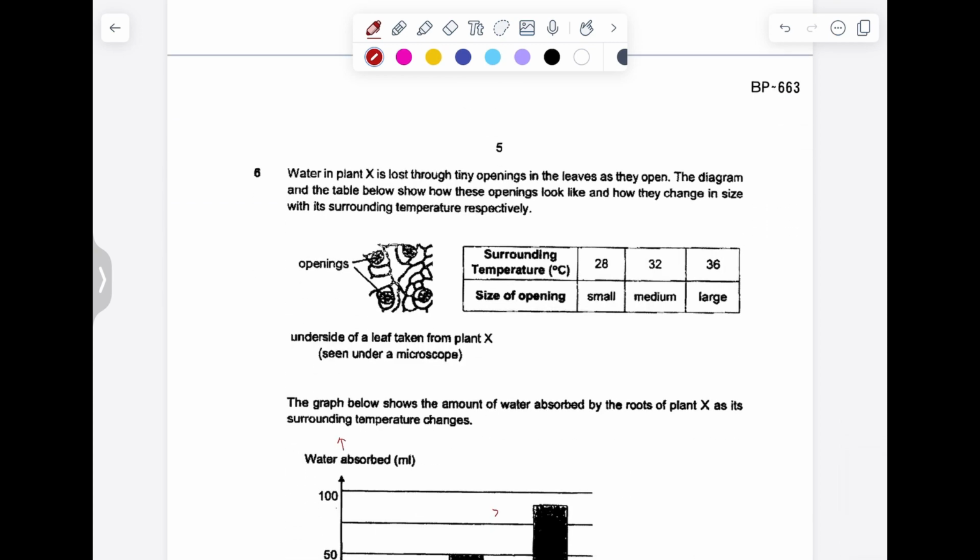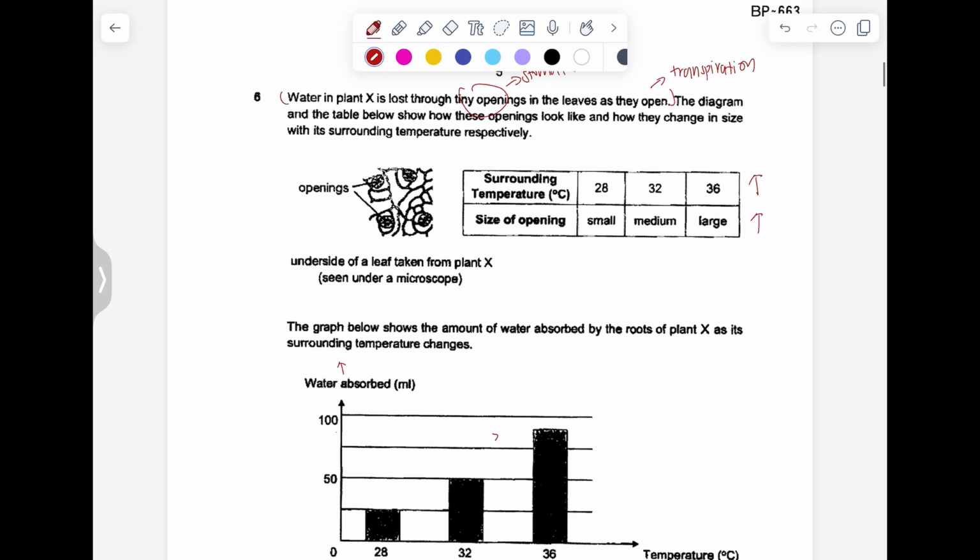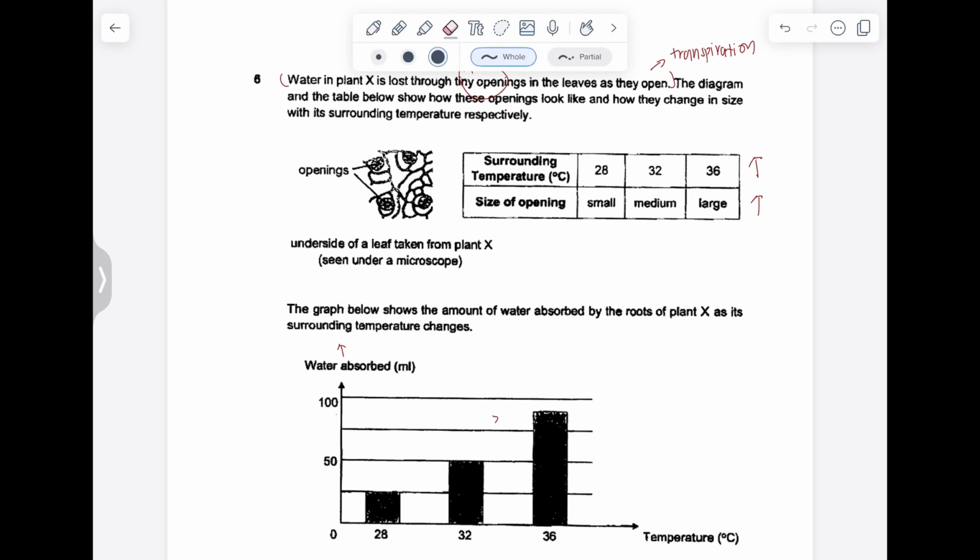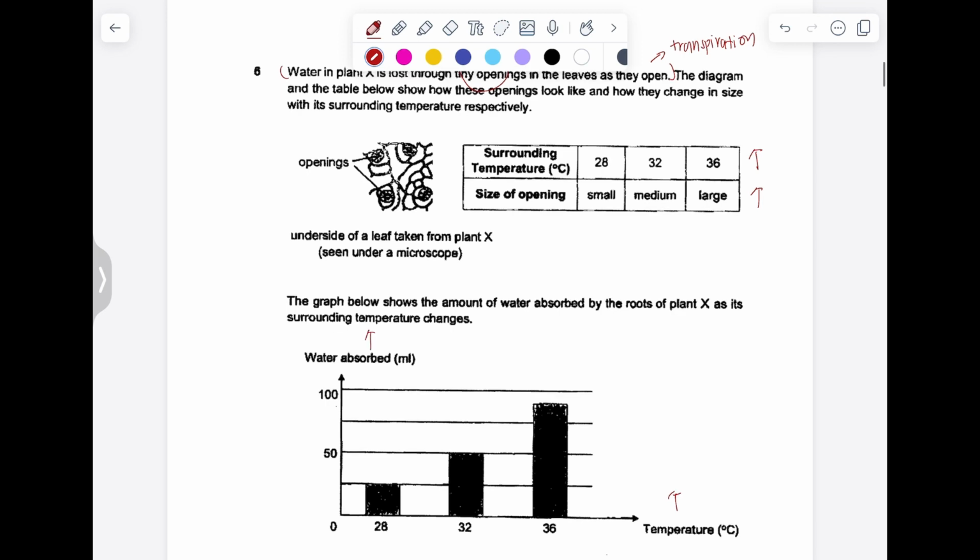Water in plant X is lost through tiny openings in the leaf as they open. So this tiny opening is actually the stomata. And the process of losing water or water vapor through the stomata, this whole process is known as transpiration. The diagram and table shows how these openings look like and how they change in size with the surrounding temperature. So the table shows us that as the surrounding temperature increases, the size of the opening increases. The graph shows us that as the temperature increases, the amount of water absorbed increases as well.